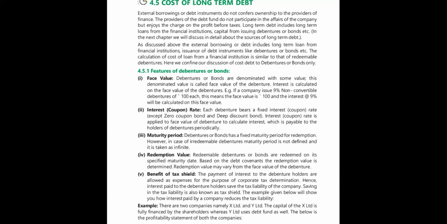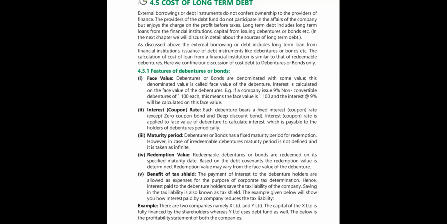Then, benefit of tax shield. The interest paid to debenture holders is allowed as an expense for the purpose of corporate tax determination. Hence, the interest paid to the debenture holders saves the tax liability of a company. A company is very much benefited, because whatever interest it pays to the debenture holders is deducted when it determines its tax liability.